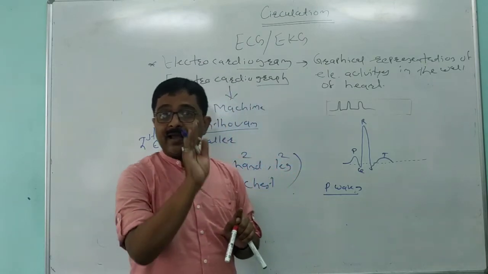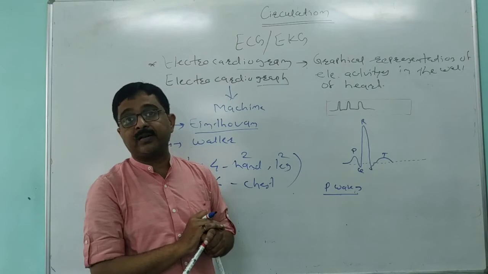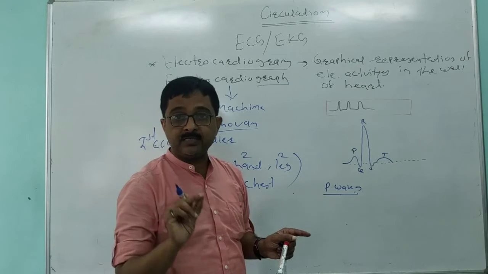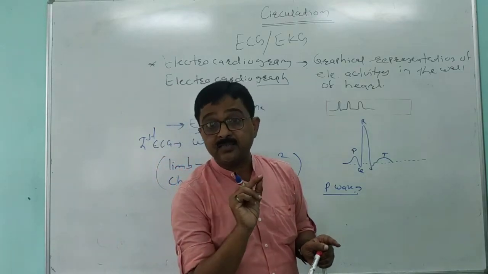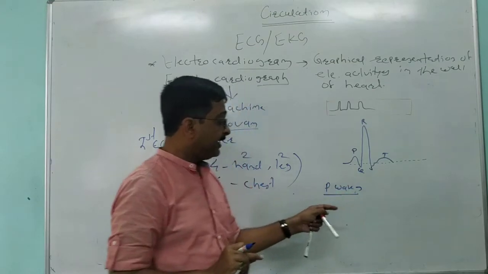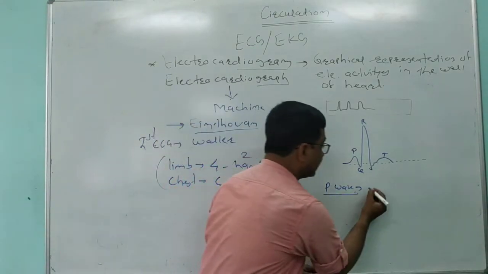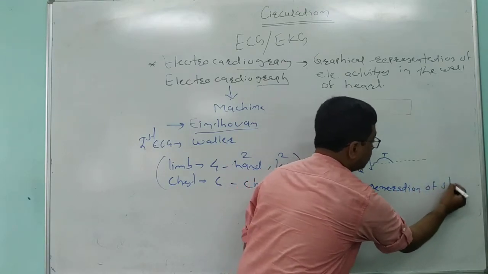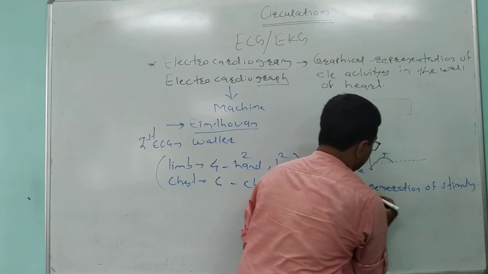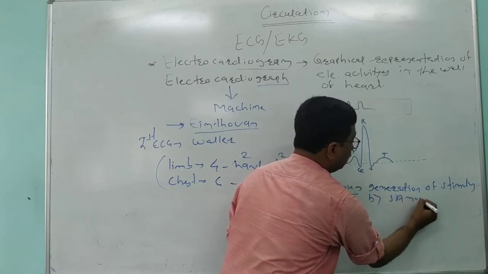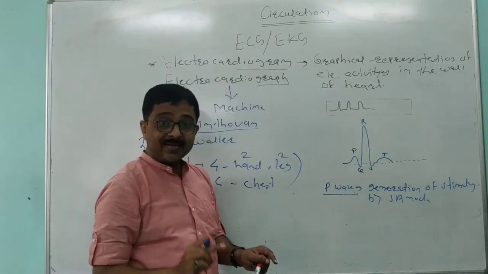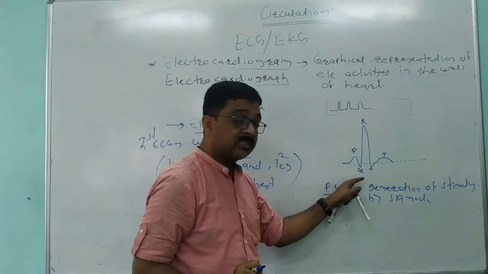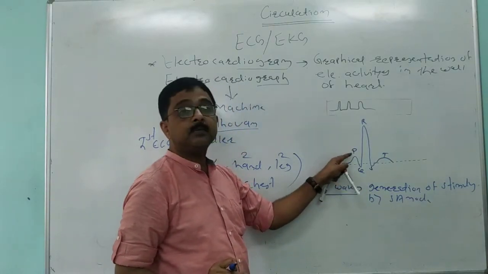It is situated at the right side, in the right wall of the right auricle. This SA node is a pacemaker. That means it is responsible for generating a stimulus. And this P wave denotes or defines the generation of stimulus by the SA node. So what this P wave tells us is that there is a generation of impulse by the SA node. That is denoted by this P wave.